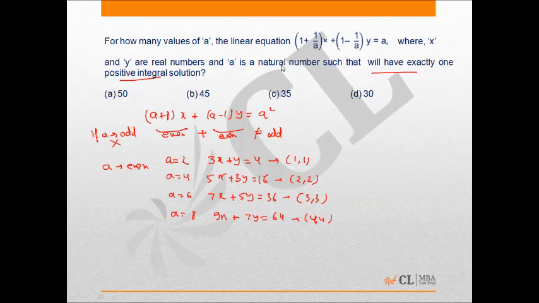And how many even numbers are there? No, here one thing is missed out. In the question it was given that a is between 2 to 100. So between 2 to 100 there will be 50 even numbers. So the correct option is option A.